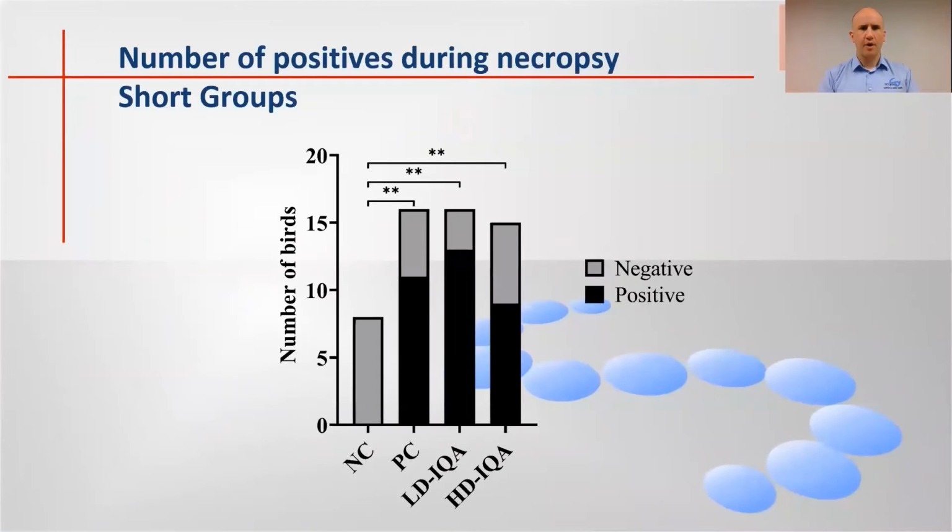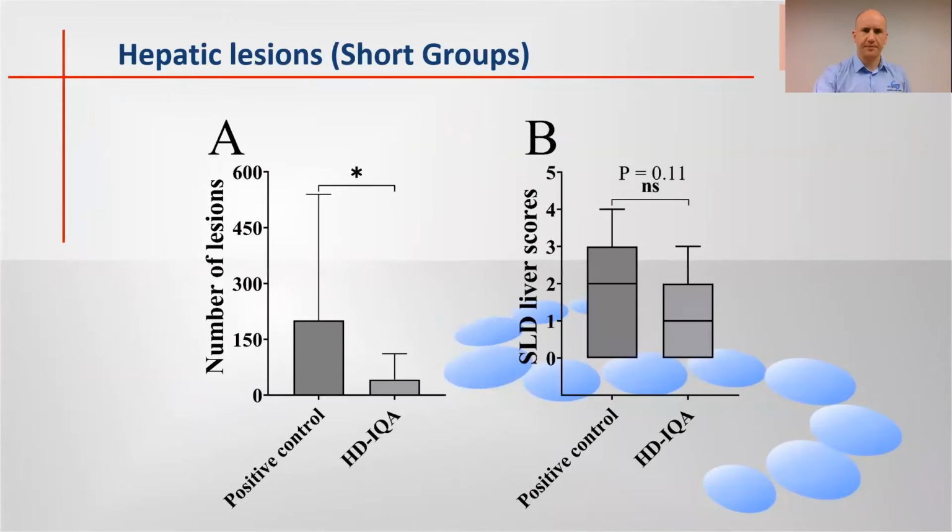Results. We saw that the number of positives to spotty liver disease in the negative control group was equal to 0, which was obviously expected, and the other groups had higher numbers of positives, significantly higher, but they were not different from each other. So positive control, low and high dose were not different in terms of number of positives.